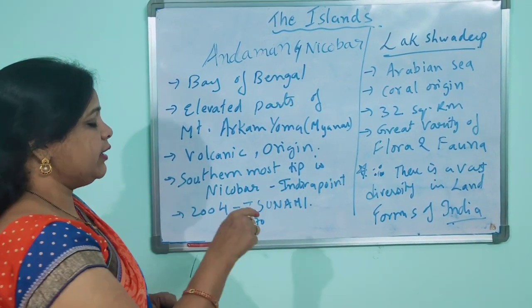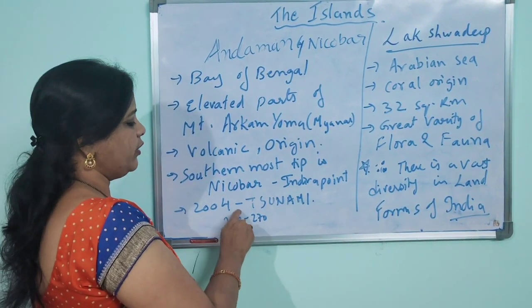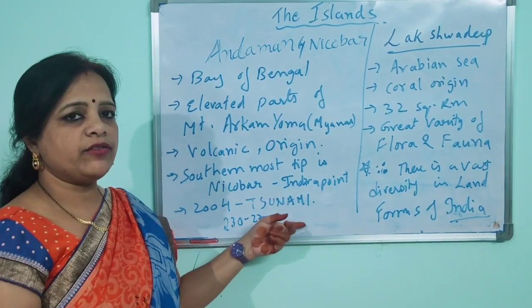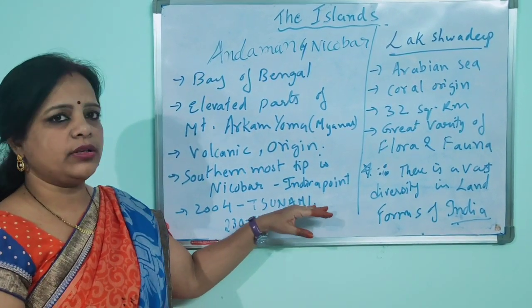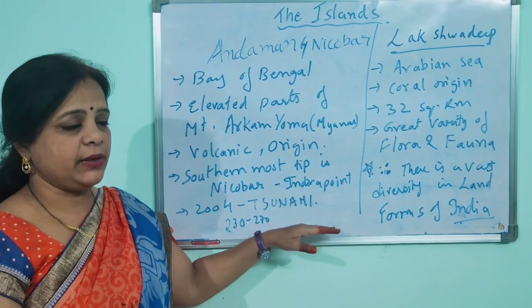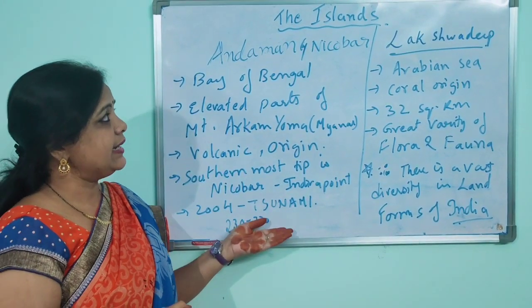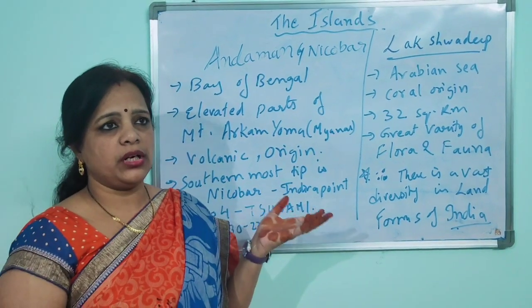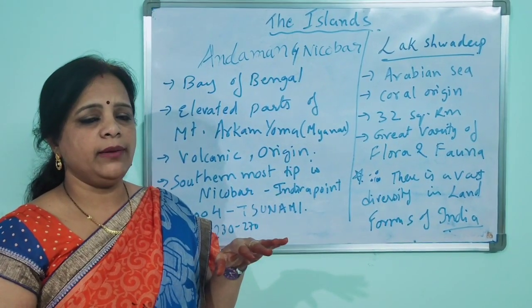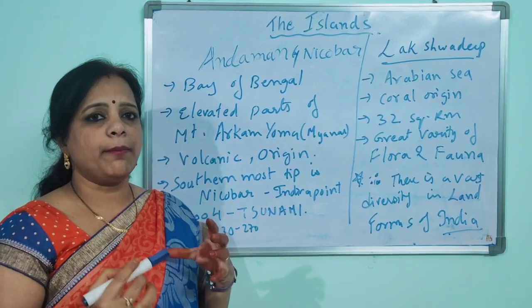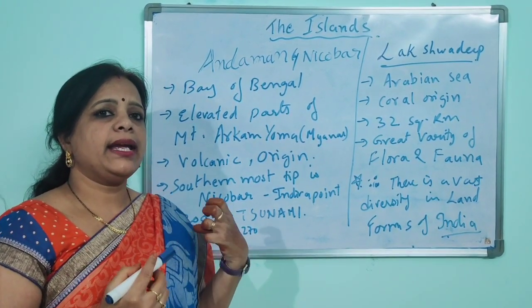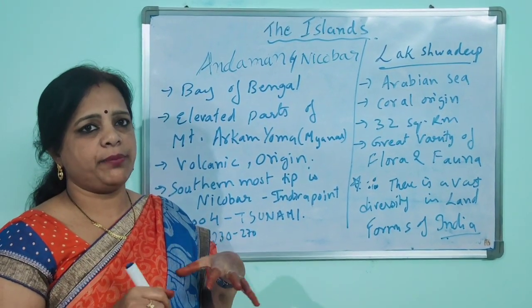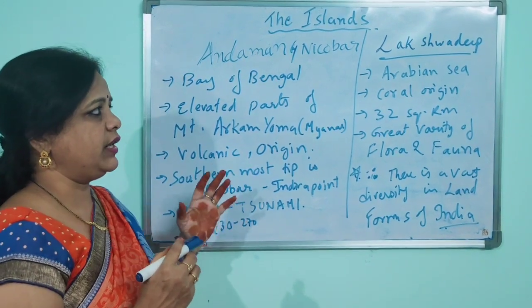And why did it get submerged? In 2004 we had a tsunami. Because of the tsunami, the Indira Point is not to be seen. When you talk about the islands in Andaman Nicobar, we find nearly 230, 240 to 270, and we cannot give the correct number. Why? Because some islands will appear and some islands disappear, because of weather conditions and all.